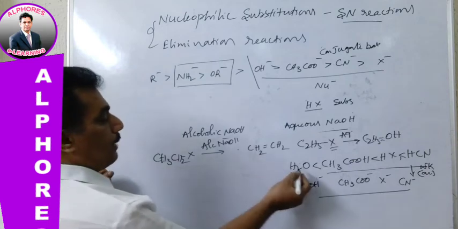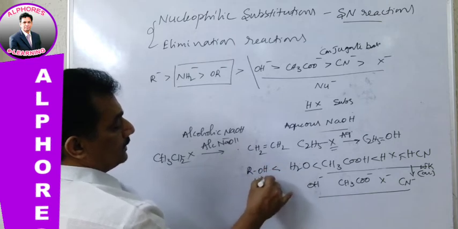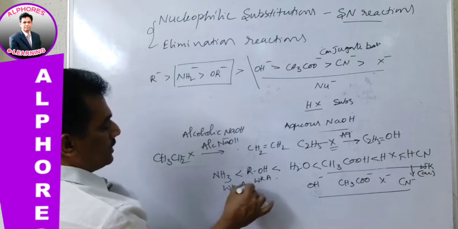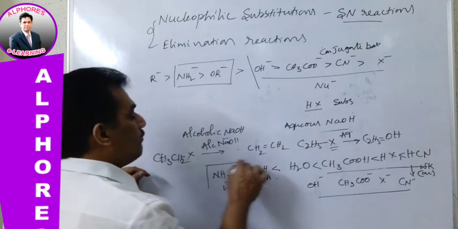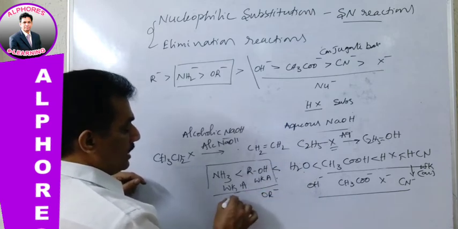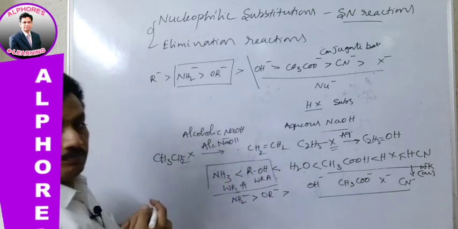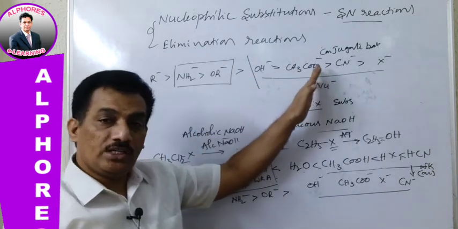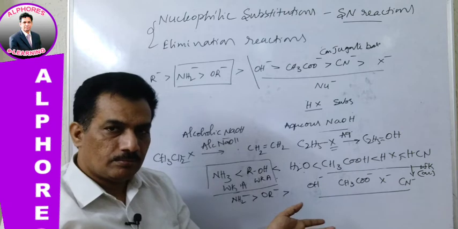Whereas when compared to H2O, ROH is a weak acid, and NH3 is still weaker as an acid. Actually it is a base. When basic character is more, acidic character is less. So these two being weak acids compared to H2O, their conjugate bases RO minus and NH2 minus will be stronger bases than OH minus. So this is the concept: OH minus or less than OH minus basic strength. How to identify? All conjugate bases of acids except these two.